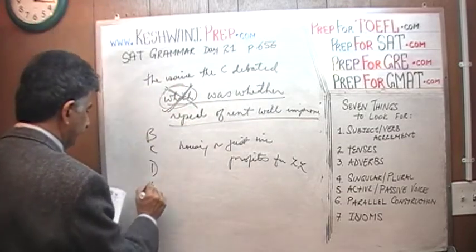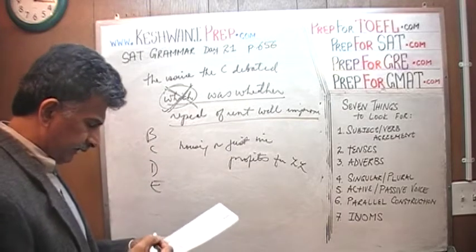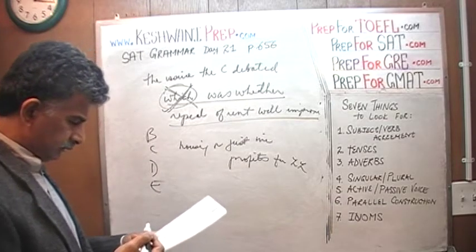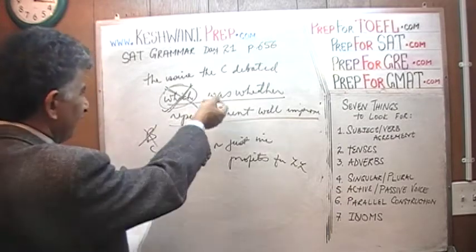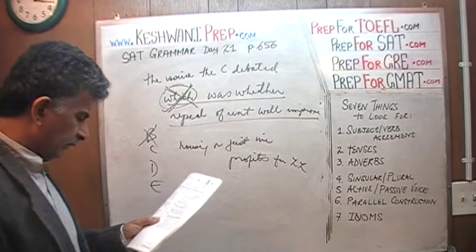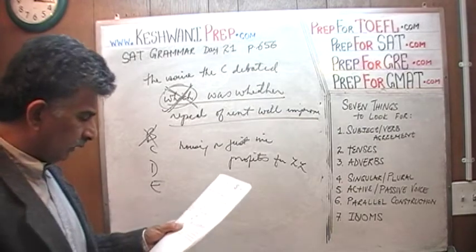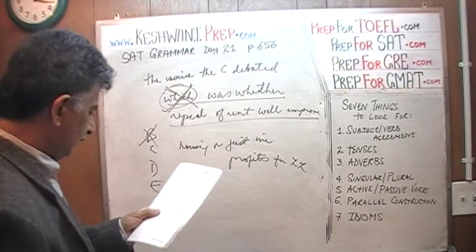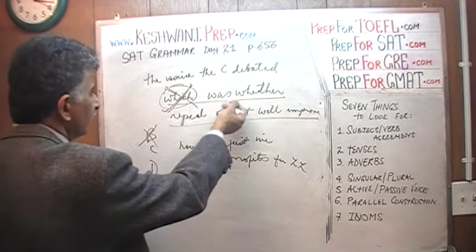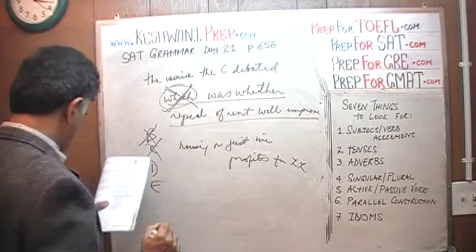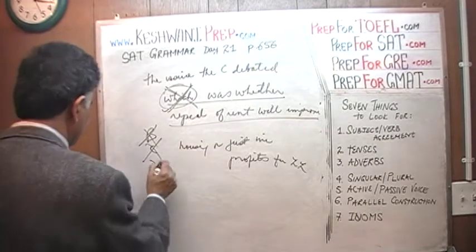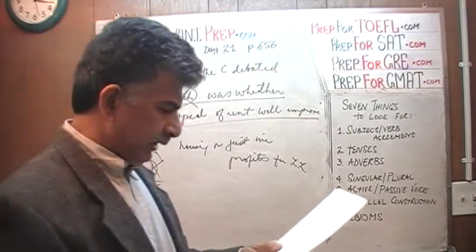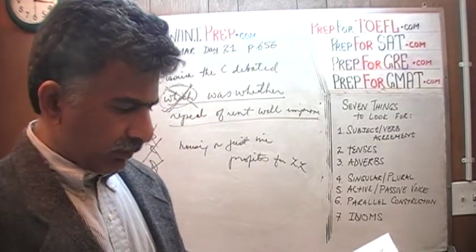B, C, D, E. B says debated was as if. No, that's not it. There is no as if here. Debated was, I'm looking at C now. Debated was that that repeal of the rent control. No, it should read exactly the same thing as this. D says debated was will repealing. No.